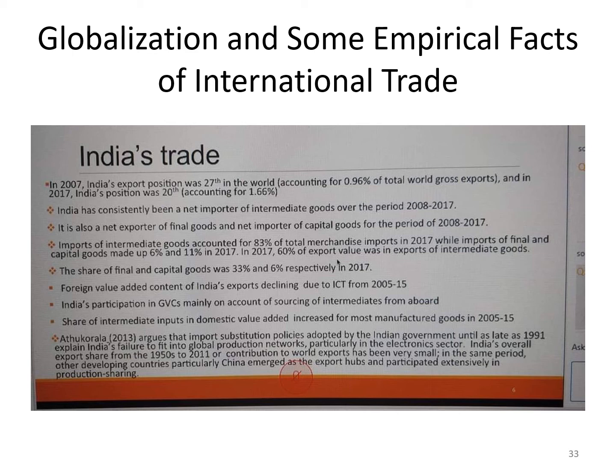More importantly, India has been participating less in the global value chain. Now you have to understand what value chain is. You have to understand that the production processes are fragmented now. Right from the conception of the idea of producing a good, to its production, to its marketing, to its after-sale services, and so on and so forth.